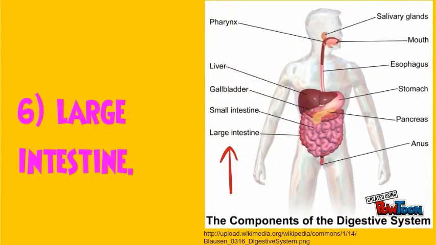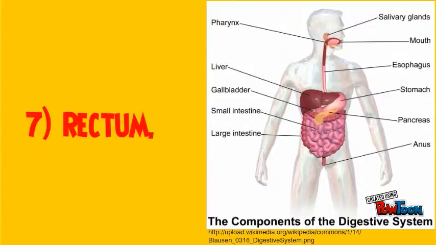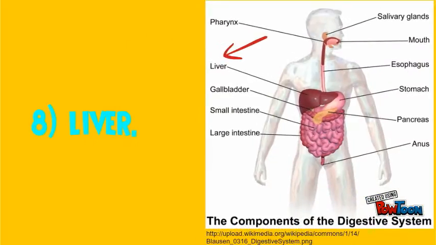Large intestine. It is also called the colon, and it is a muscular tube that is 6 feet long and connects the small intestine to the rectum. Rectum. In Latin it means straight, and it is an 8-inch chamber that connects the colon to the anus. Liver. Its main function is to process the nutrients absorbed from the small intestine.